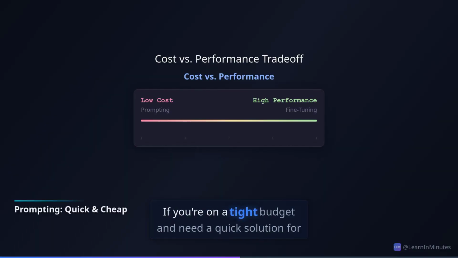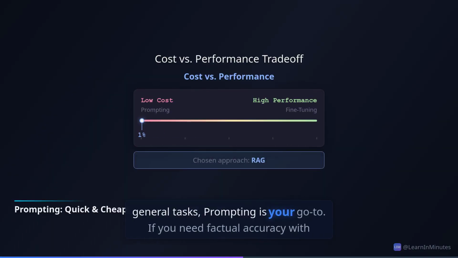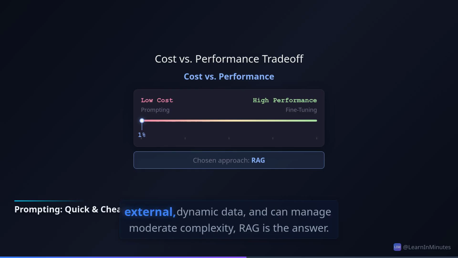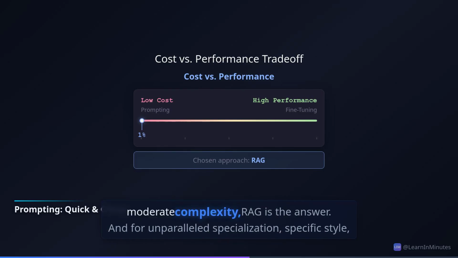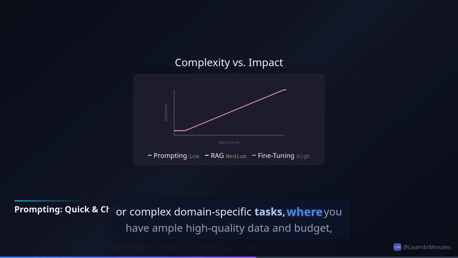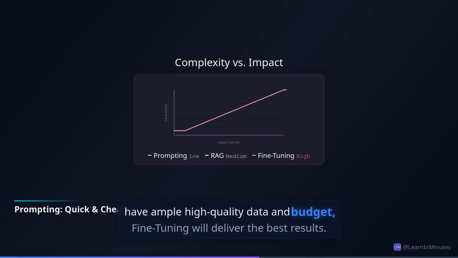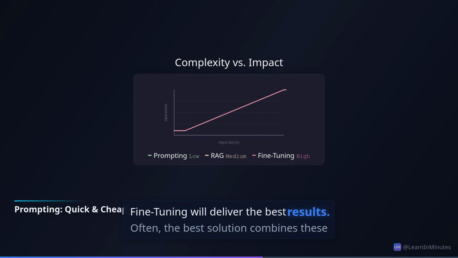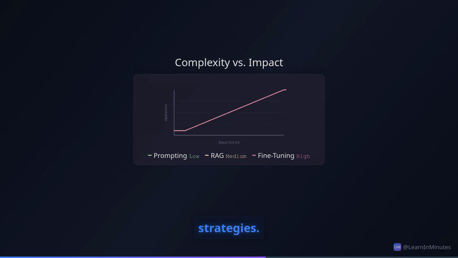If you're on a tight budget and need a quick solution for general tasks, prompting is your go-to. If you need factual accuracy with external, dynamic data and can manage moderate complexity, RAG is the answer. And for unparalleled specialization, specific style, or complex domain-specific tasks, where you have ample high-quality data and budget, fine-tuning will deliver the best results. Often, the best solution combines these strategies.